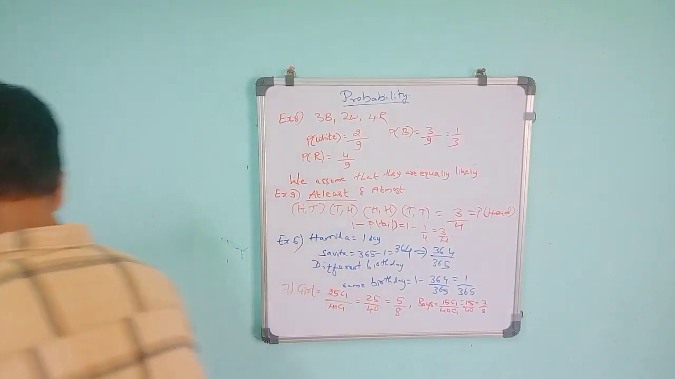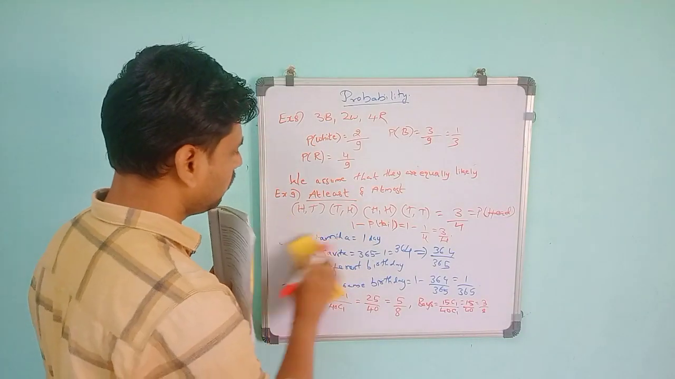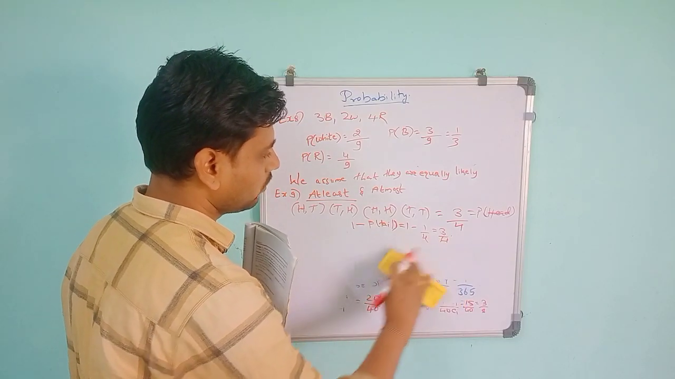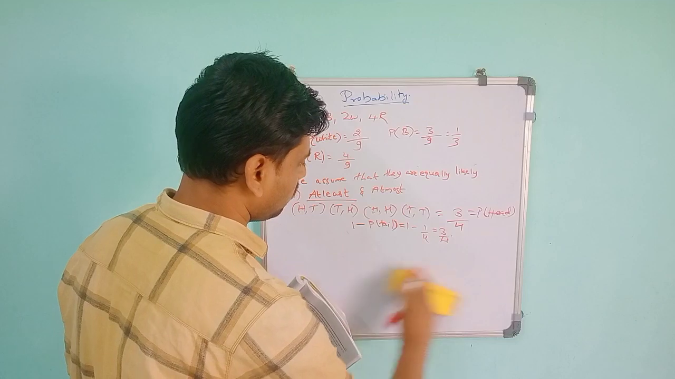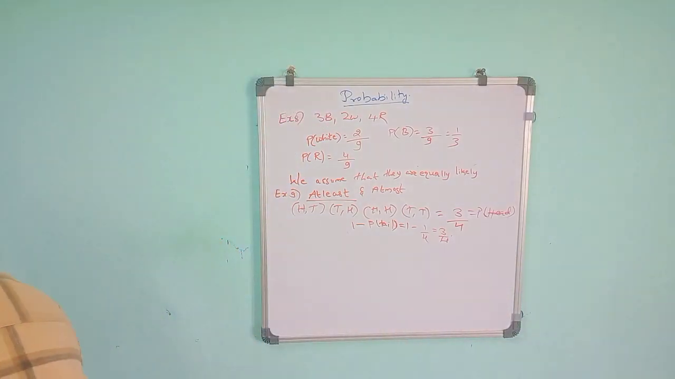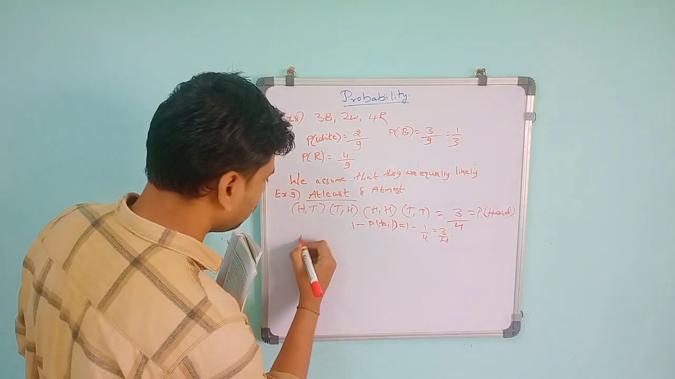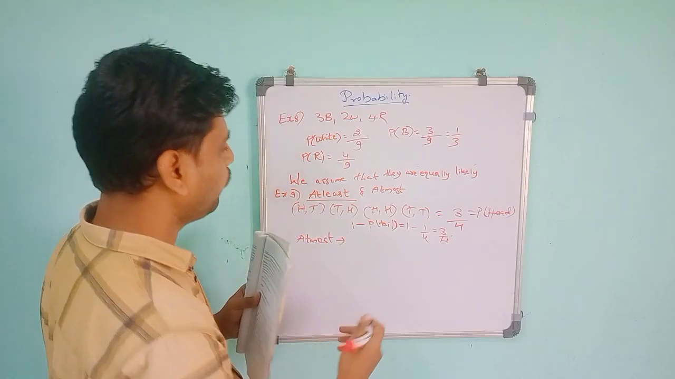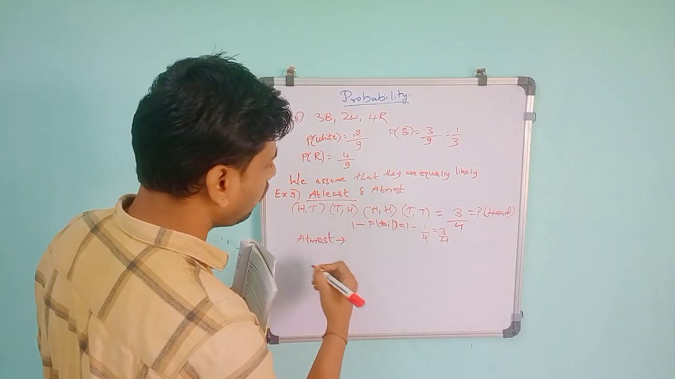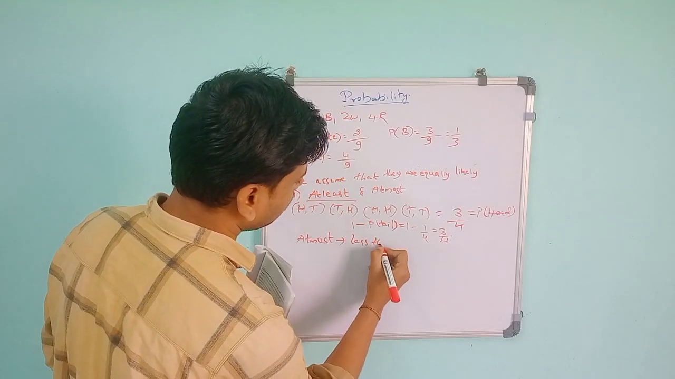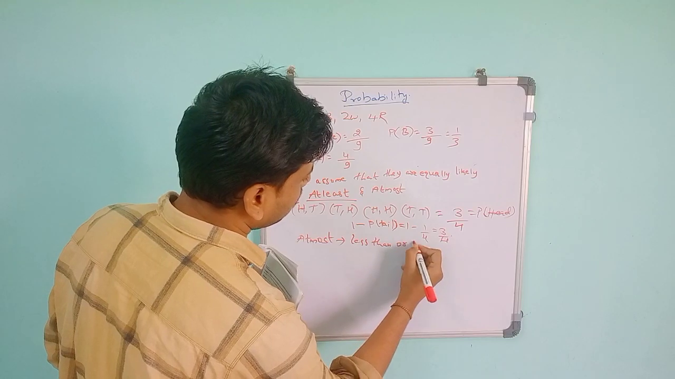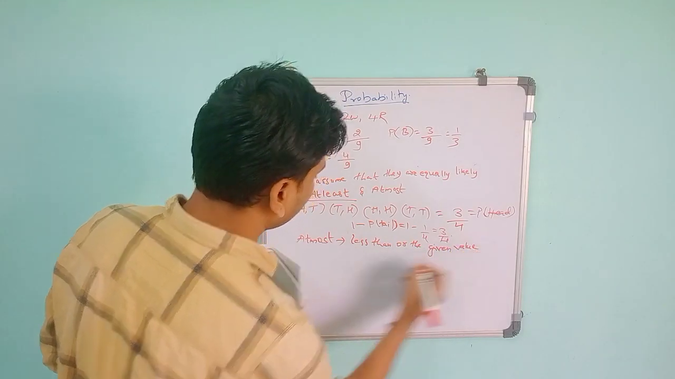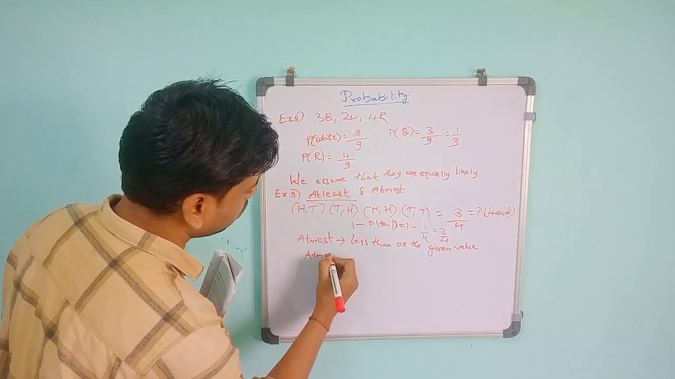Then at most means we can take less than or equal to the given value. So if they give at most 2, it means at most 2.